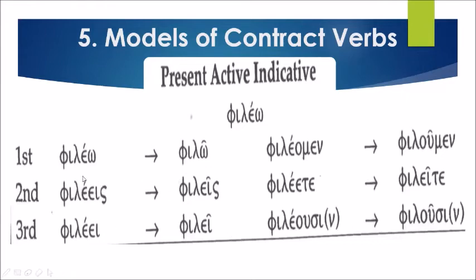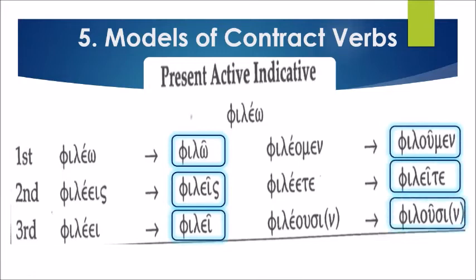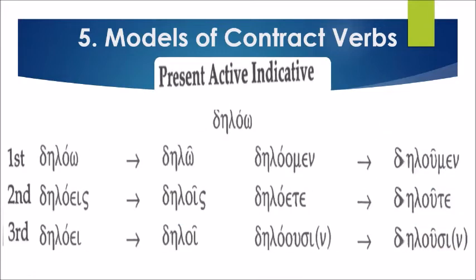So let's read the present active indicative contracted form of phileo. First person, begin. Philo, philes, phile, philomen, philate, philosi. Very good. Let's proceed to the last example.